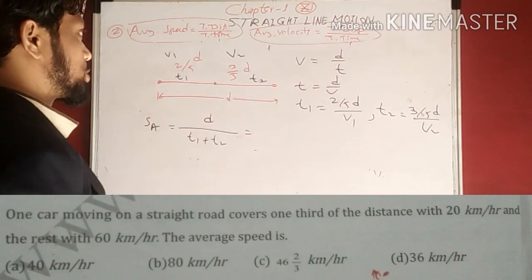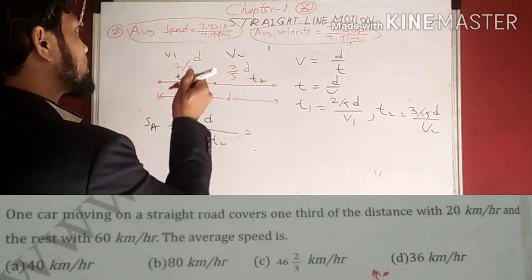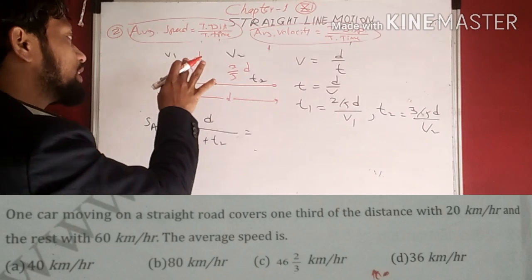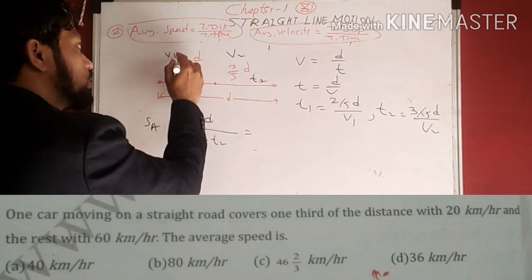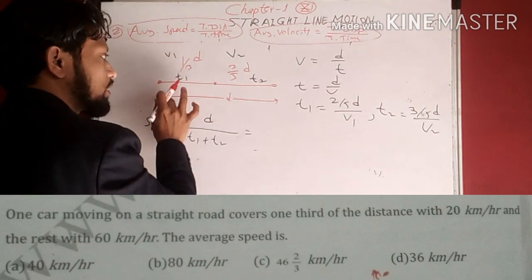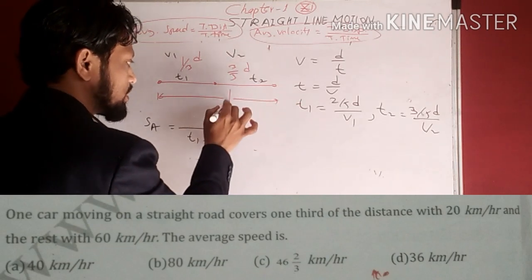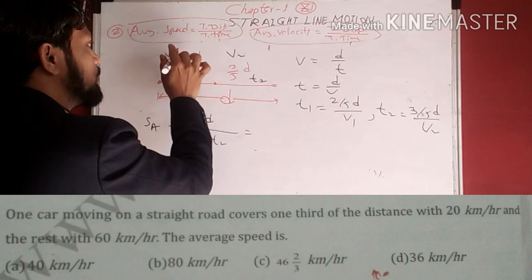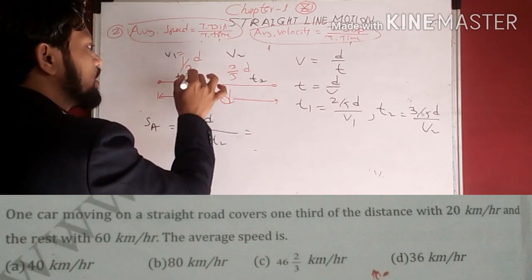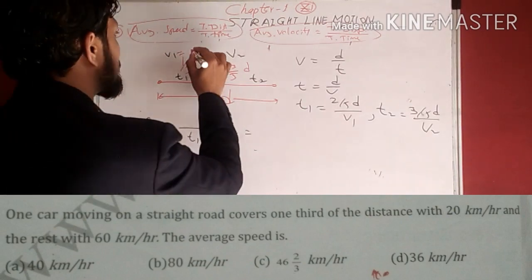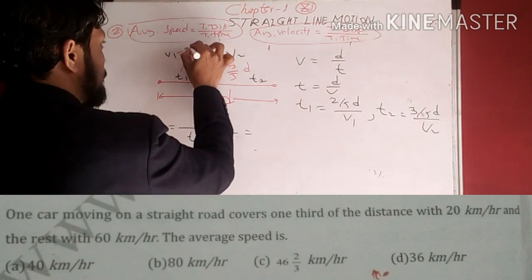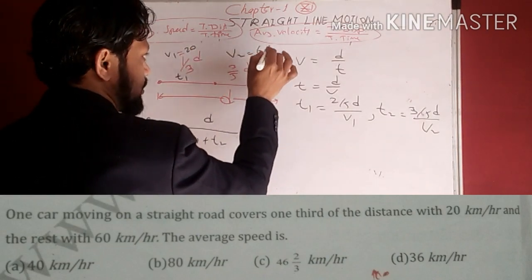Okay, see in this question, 1/3. In the previous question, 2/5 is given. In this question, 1/3 of distance d. Complete distance is d. 1/3 of d is covered with velocity v1, यहाँ velocity दी है, in time t1. v1 is 20 and v2 is 60 is given.